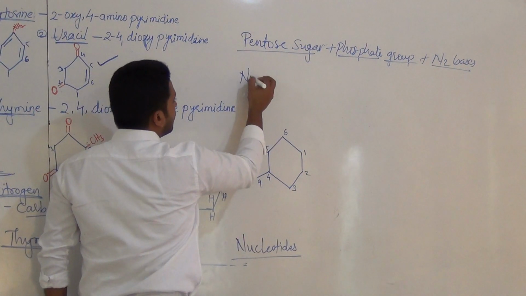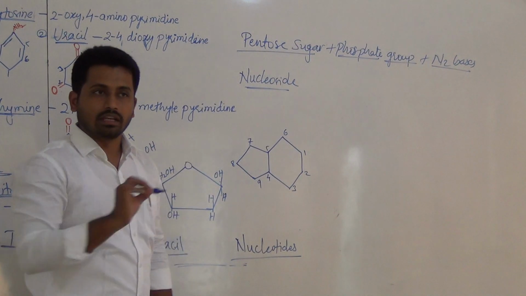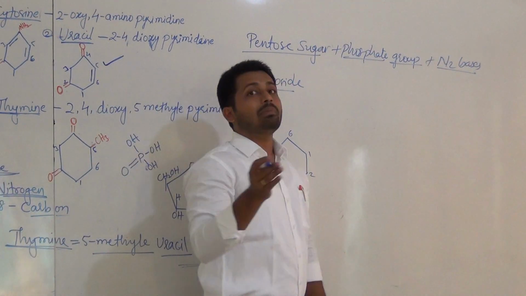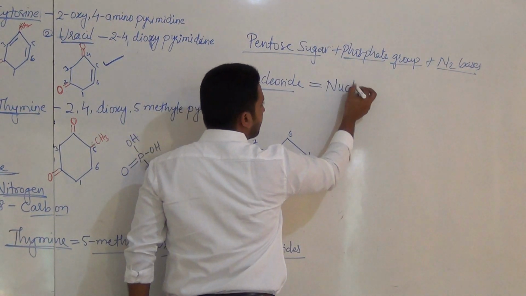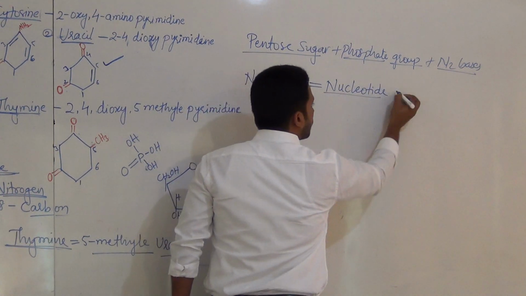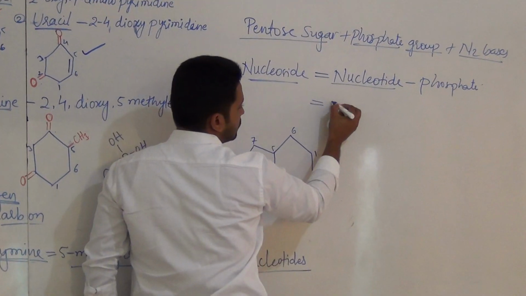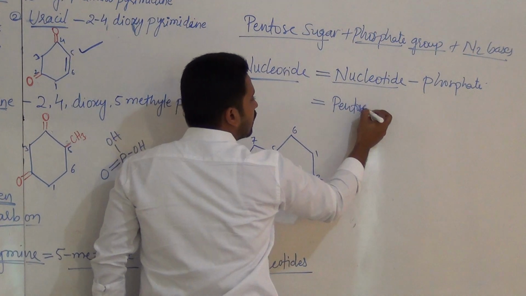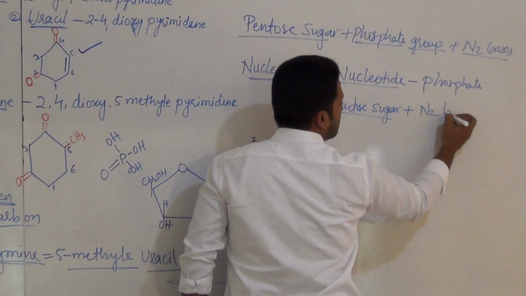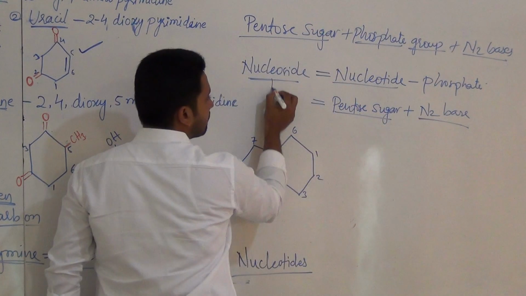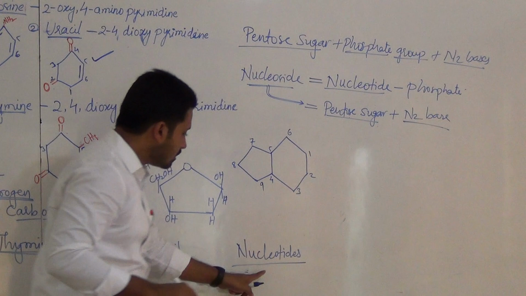Another word comes here: nucleoside. Remember, nucleotide minus phosphate, that is pentose sugar plus nitrogen base, is called a nucleoside. When you add phosphate to this, it forms what?